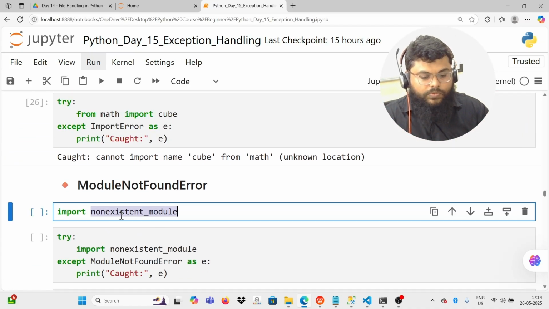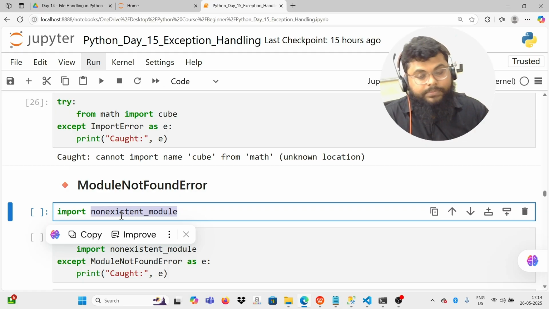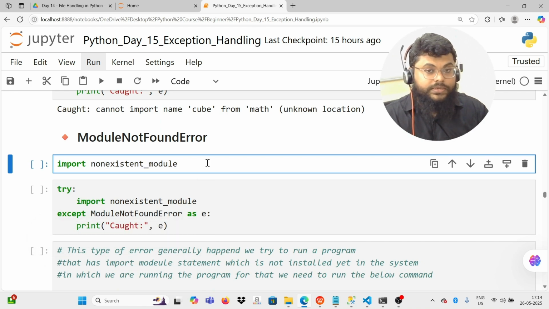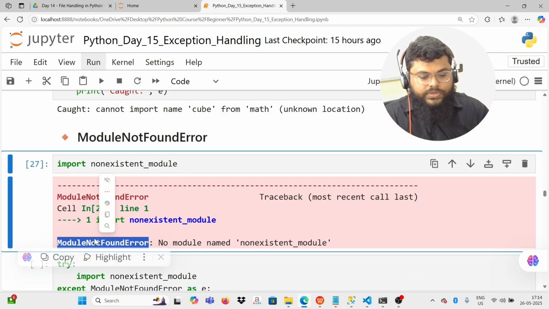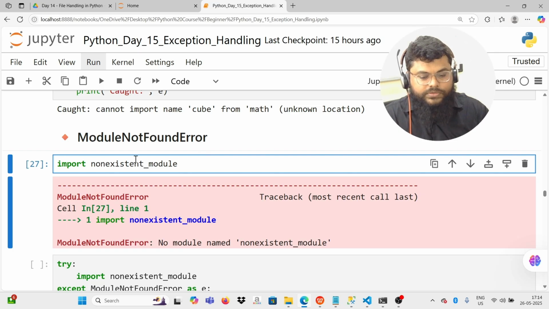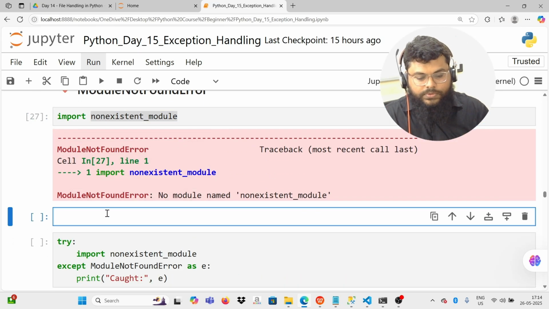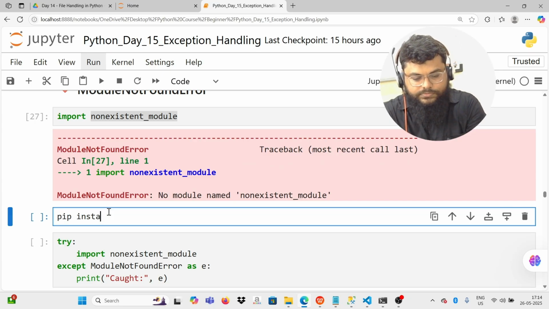So your module name might be perfect, like import pandas, import numpy. The name might be perfect, but it's still not installed in your system. So for those cases, here you can see module not found error. For those kind of cases, first we have to do pip install, whatever the module name is.